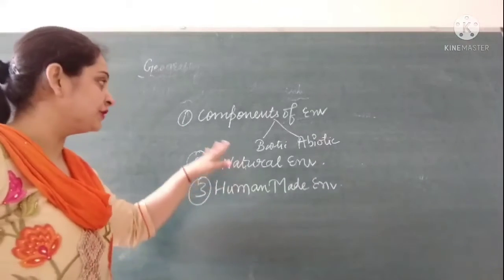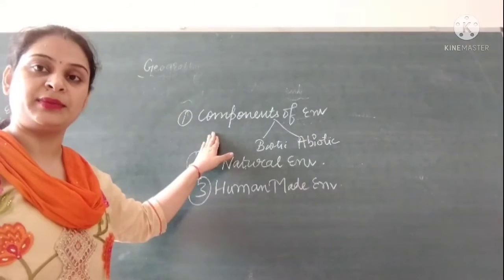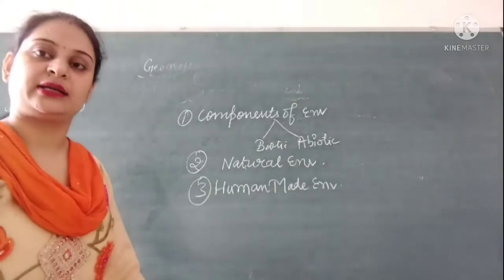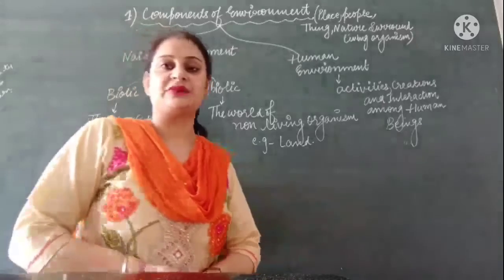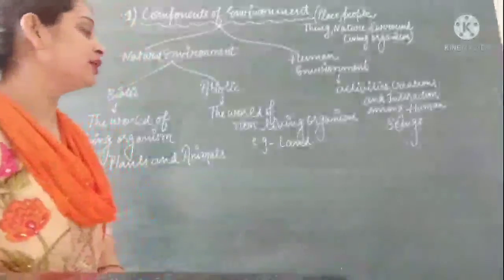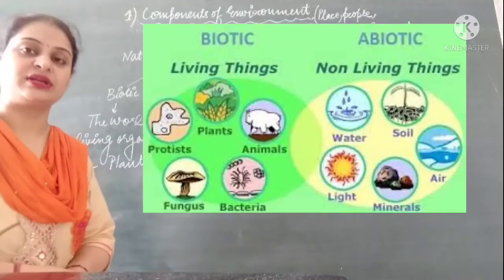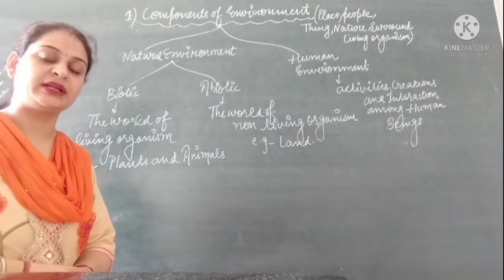So starting with our first topic, components of environment, which include two components, biotic and abiotic. As we have studied earlier, environment comprises two types: natural environment and human made environment.